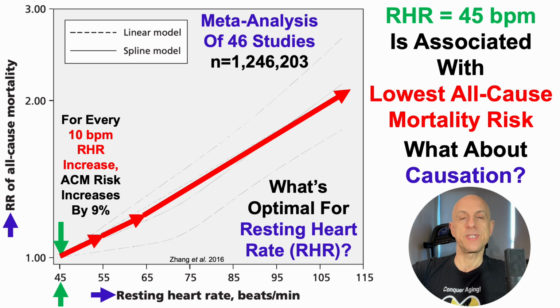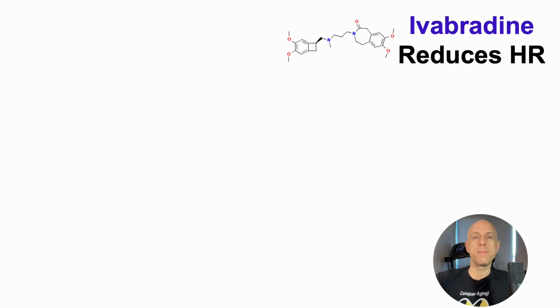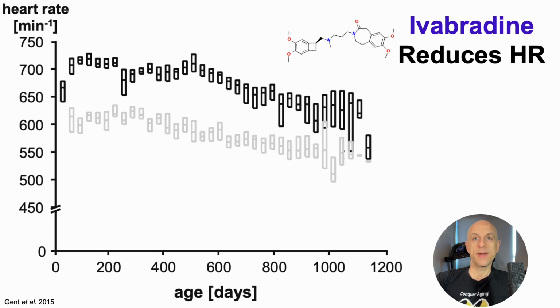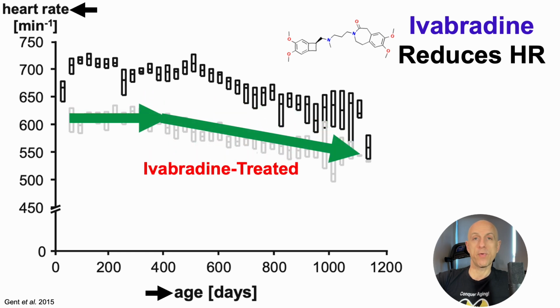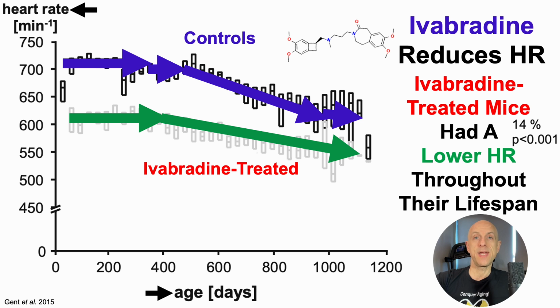But this is just an association. What about causation? So one medication that reduces heart rate is known as Ivabradine. And Ivabradine reduces heart rate, which is what we'll see here, with heart rate on the y-axis plotted against age in days, and this is a study done in mice. So what we can see is that Ivabradine-treated mice had a lower heart rate at almost all time points throughout the duration of their lifespan when compared with the heart rate measured in controls. And we can see that it was a significant decrease of 14%, so a 14% lower heart rate for the duration of their lifespan, a significantly lower heart rate, that p-value being less than 0.01.